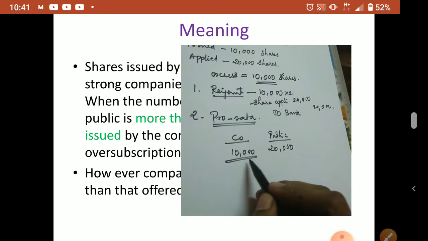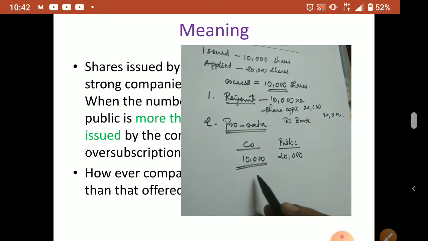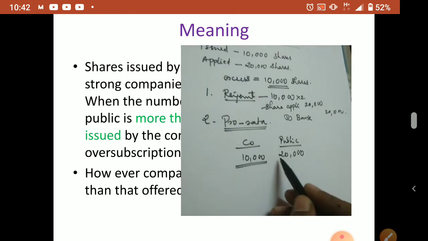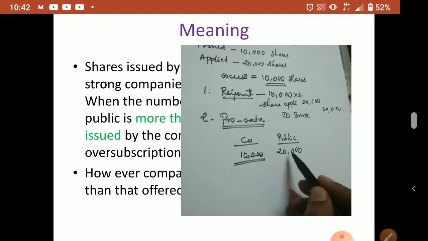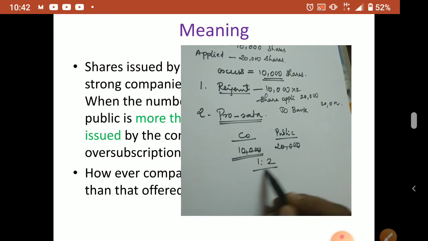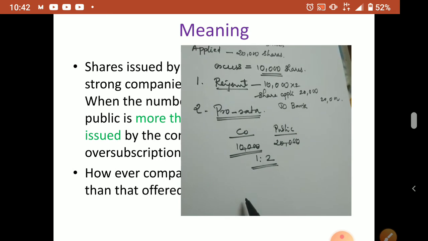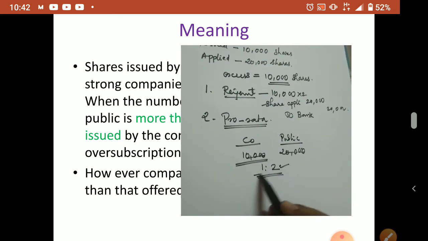Pro rata means proportionate allotment. From this you can derive the ratio: if we cut these 4 zeros, here also 4 zeros, we get the ratio 1:2. So those who applied for 2 shares will get 1 share.